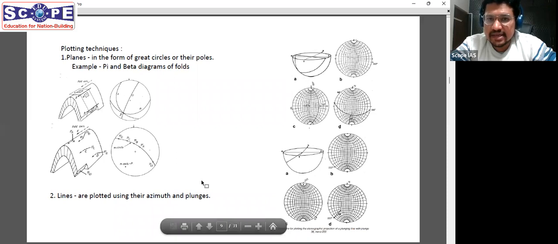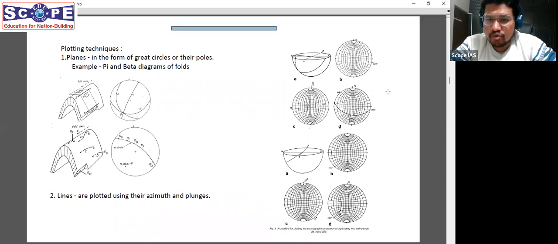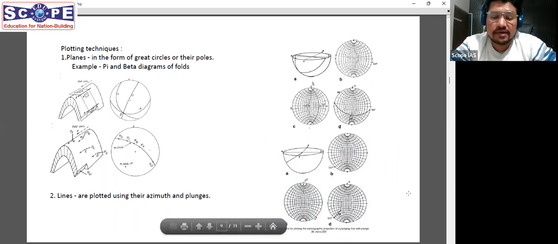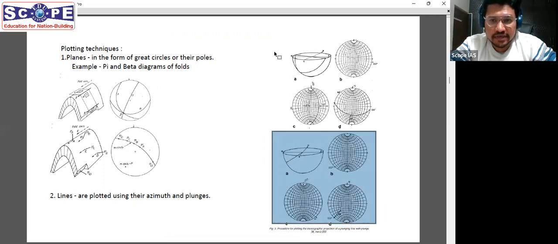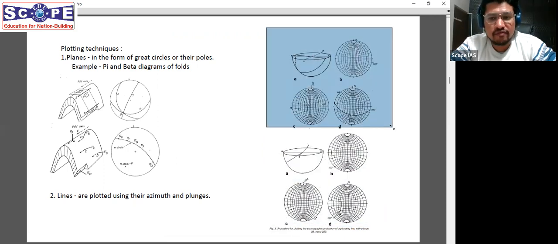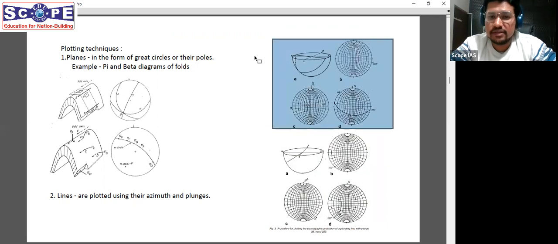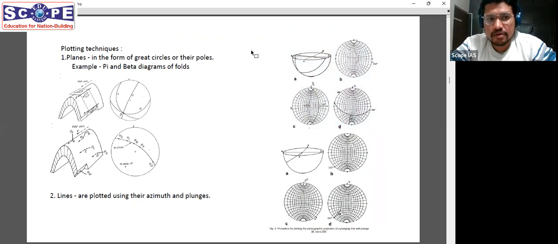Again, this diagram here depicts how lines are plotted. This you can go through later on. I'll tell you the source. You can find this in Ramsey. There's a book by a very famous author, Dr. Ramsey. You can look at that book and you can find this there. We are going to cover this in our classes in more detail because now they have asked us about the plotting techniques. This was one surprising question.